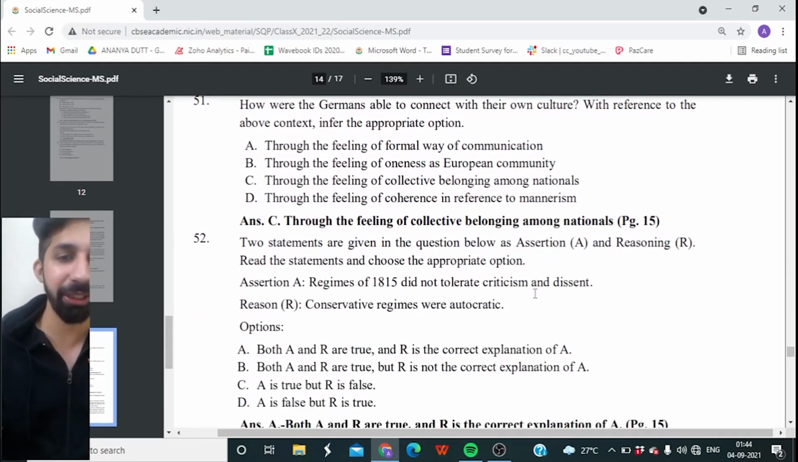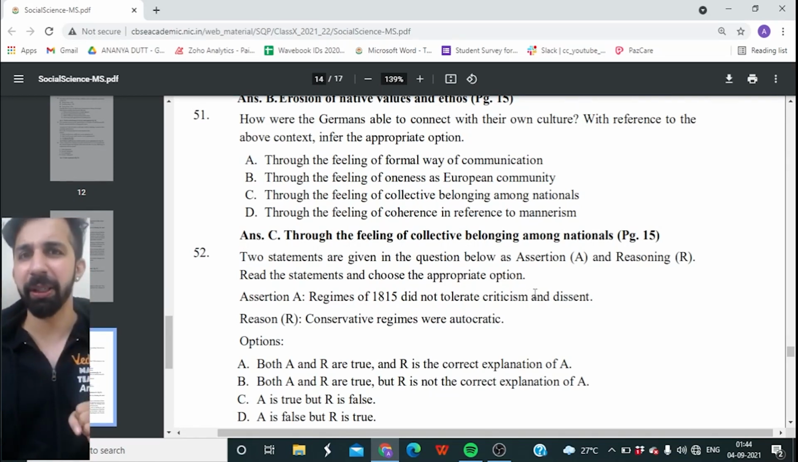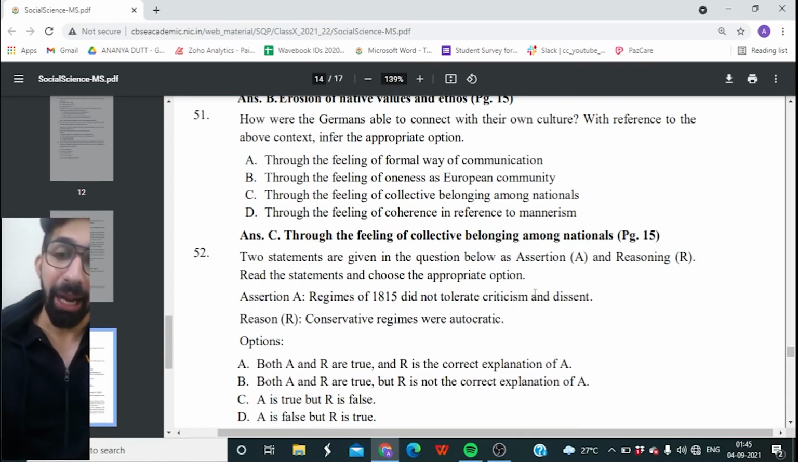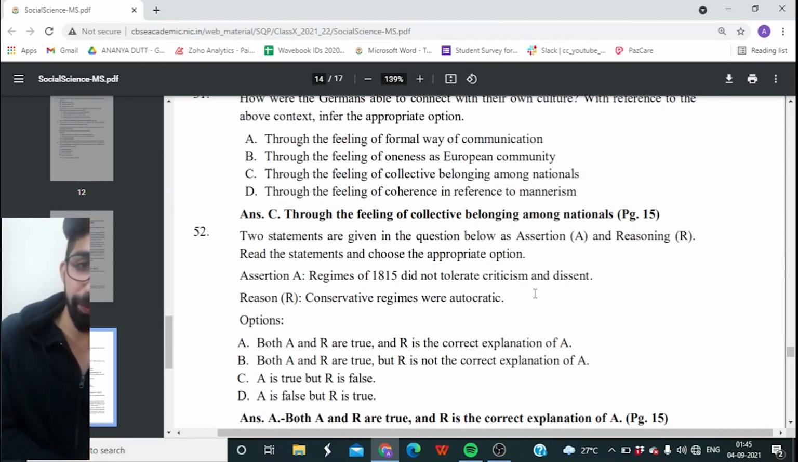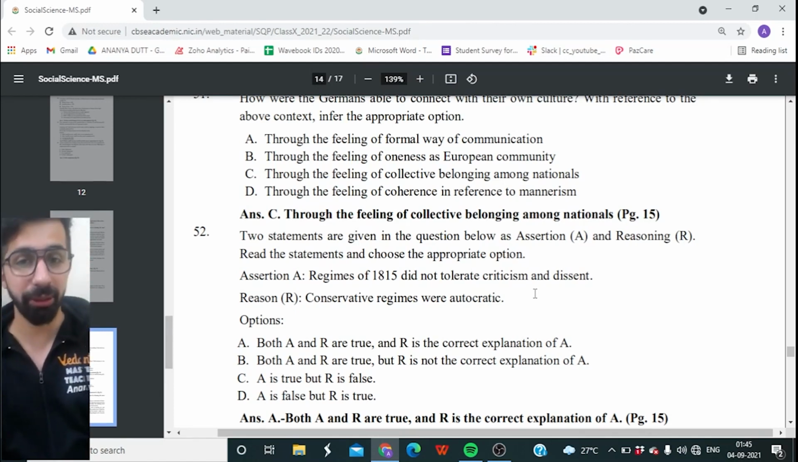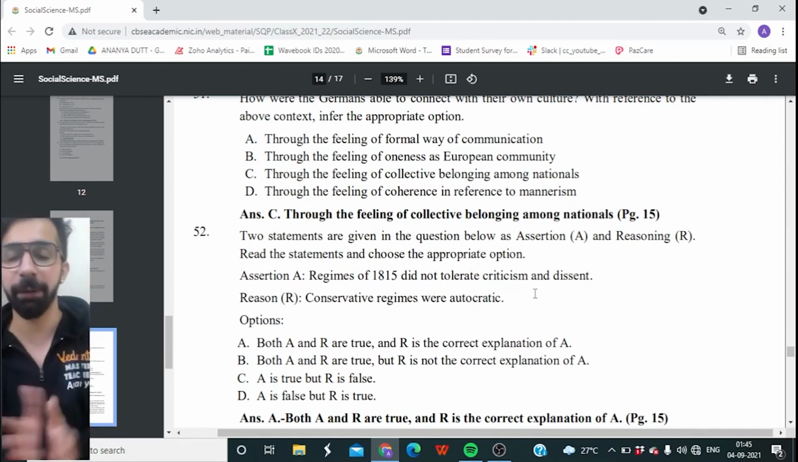52nd, assertion and reasoning. Assertion: regimes of 1815 did not tolerate criticism and dissent. Reason: conservative regimes were autocratic. Look at the four options, pause the video, and then give the answer. And the right answer is option A, both A and R are true. So regimes of 1815 did not tolerate criticism and they were against liberals and radicals, if you remember. Conservative regimes were autocratic in nature. And R is also the correct explanation of A.